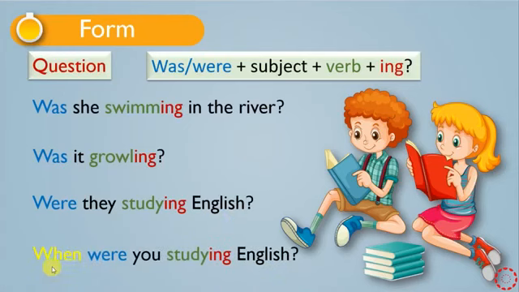And also we have WH question words. You put them at the beginning before the verb to be, and then we have verb to be, then the subject, and then verb plus ing. You can say when were you studying English, or where were you studying English, or what time were you studying English.